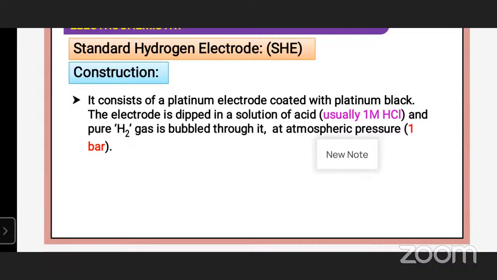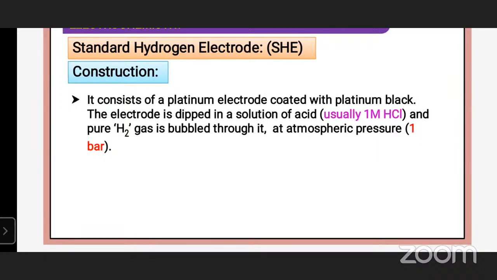The problem can be overcome if the electrode is connected to another electrode of known potential, known as a reference electrode. From the measured EMF, the potential of the electrode can be obtained by subtracting the potential of the reference electrode.